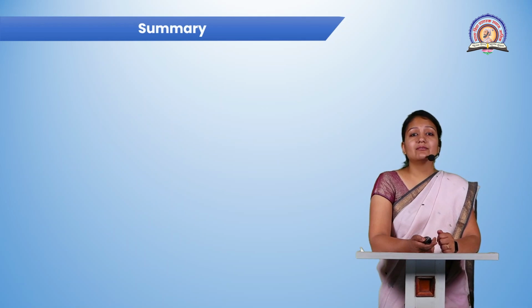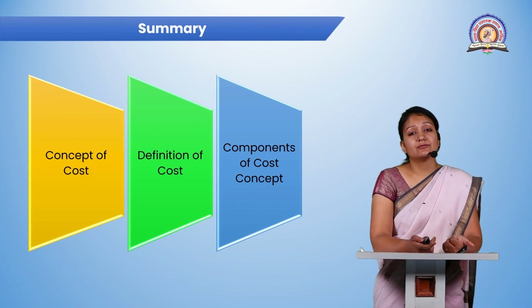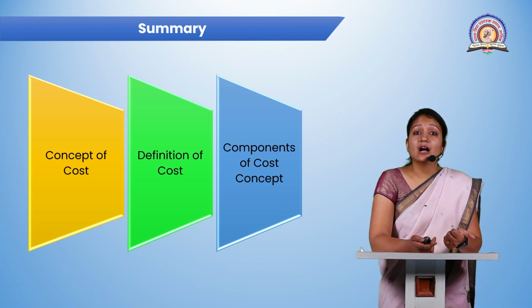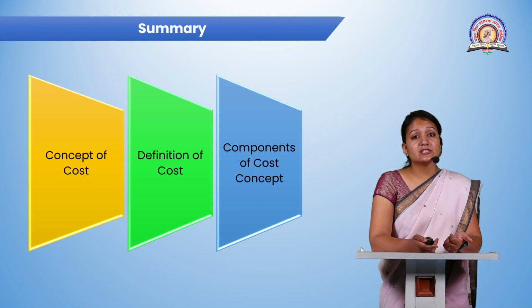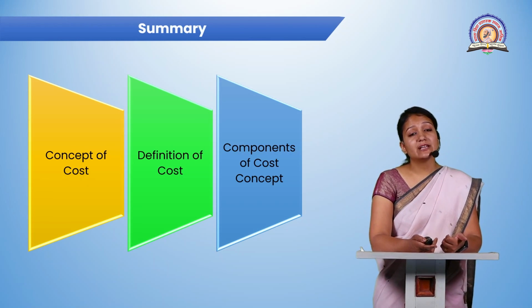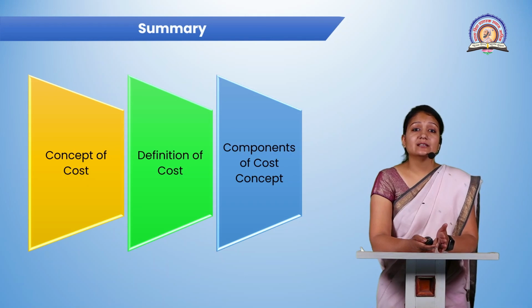Now, what have we learned today? The very first thing we have learned today is the concept of cost. What do you mean by cost? How is cost defined? Then the next is definition of a cost. We have seen the different definitions given by the Chartered Institute, and again the general definition we have studied. And the third, we have studied the components of a cost concept. What are the different components which are there for the cost concept?